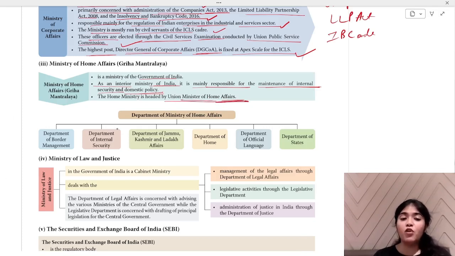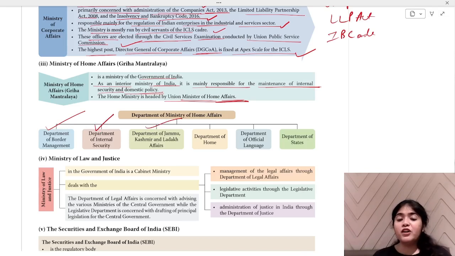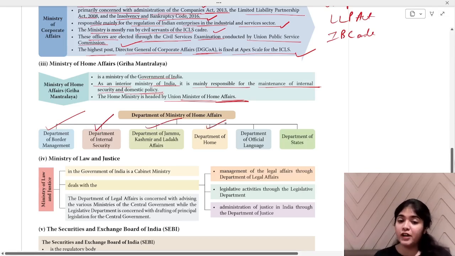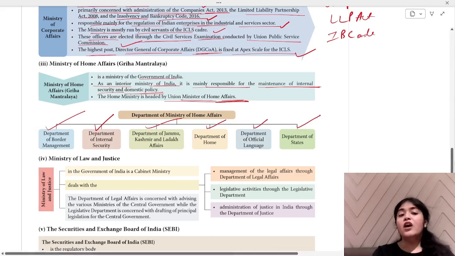Under your Department of Home Affairs, you will see border management, seeing that our country is protected. Internal security is also to be done. Department of Jammu Kashmir and Ladakh Affairs is a separate one under Home Affairs. Department of Home, Department of Official Language is to be maintained, and Department of States is there. Okay, this was about our Ministry of Home Affairs, Griha Mantralaya.